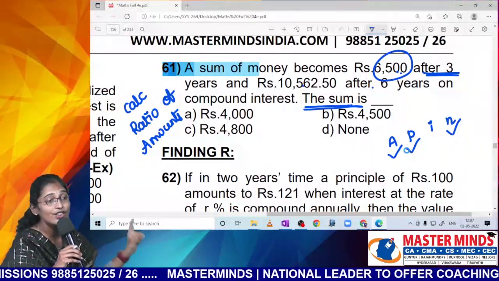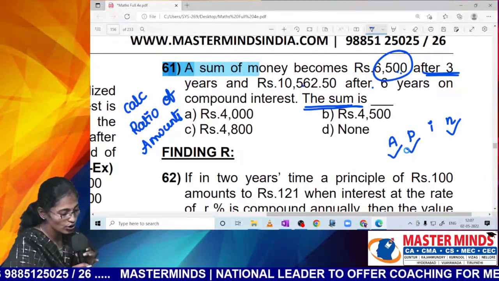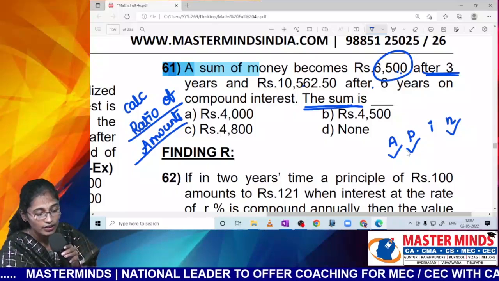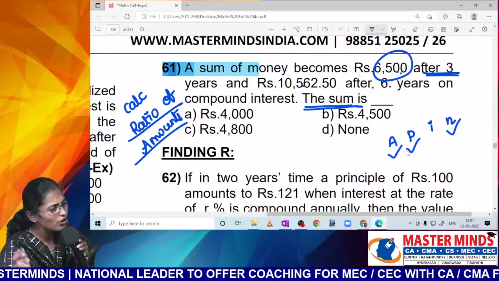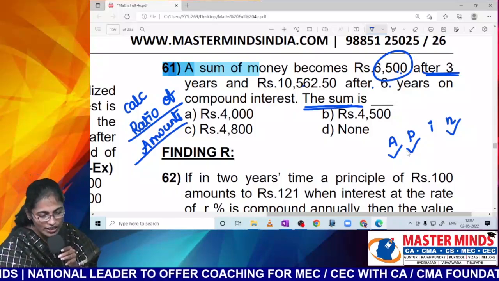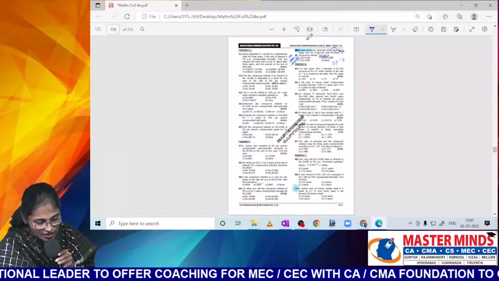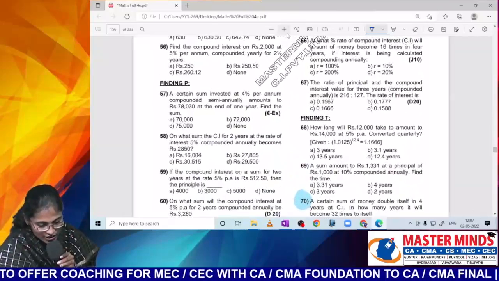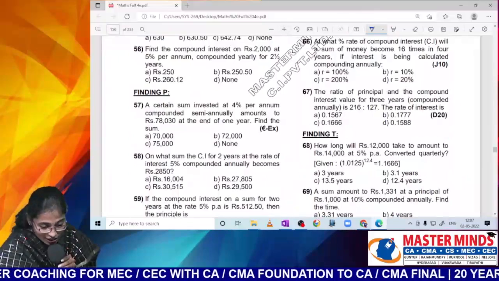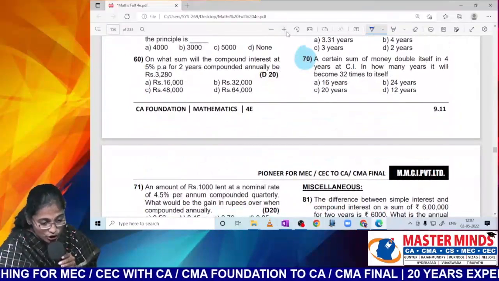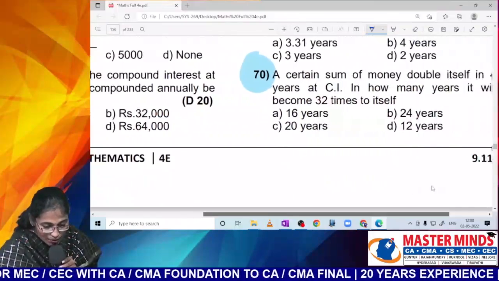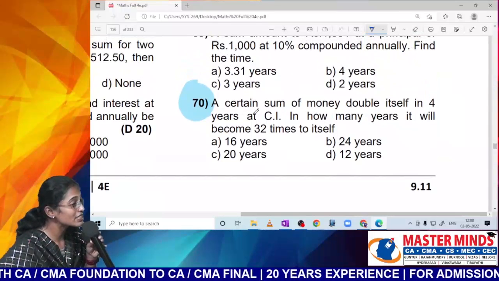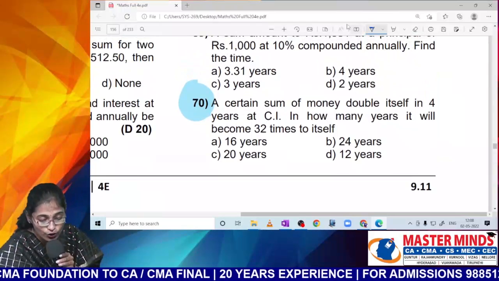So, what is the best technique of solving two amounts, Nana? Ratio of amounts. So, 6,500 is the amount after how many years? So, 10,562.5 is the amount after how many years? Whenever you are facing more than one amount, what is the best technique of solving such a question, Nana? Ratio of amounts. That is the best technique. Just now, in simple interest, I gave you a simple shortcut: if a certain sum of money doubles itself in T years, then it will become K times of itself in K minus 1 into T years.